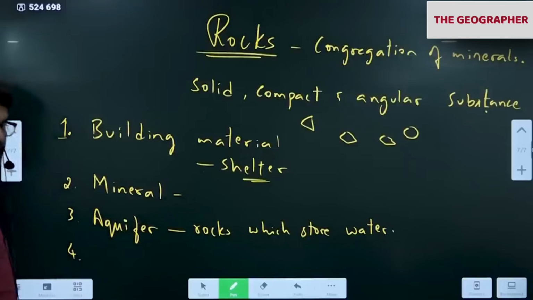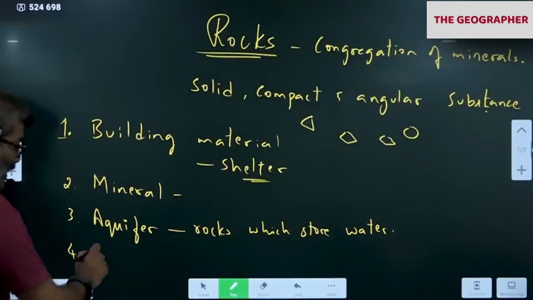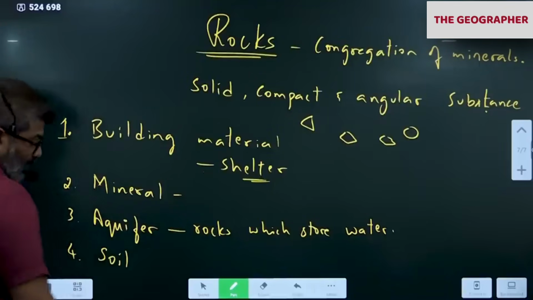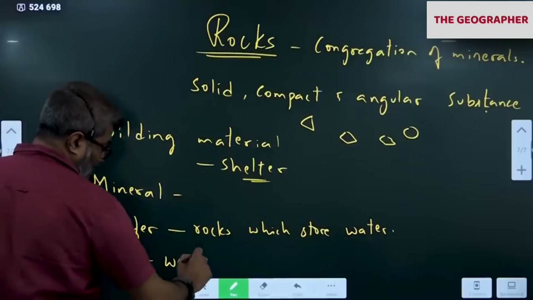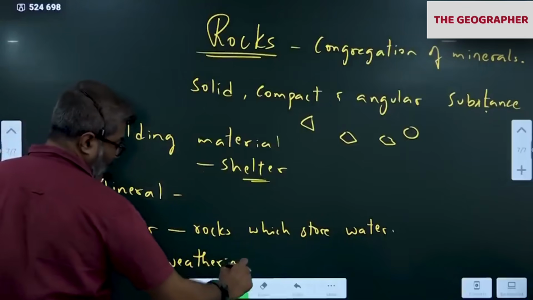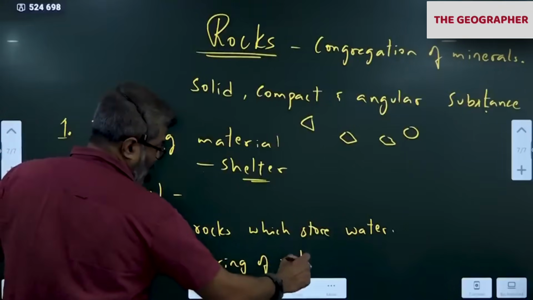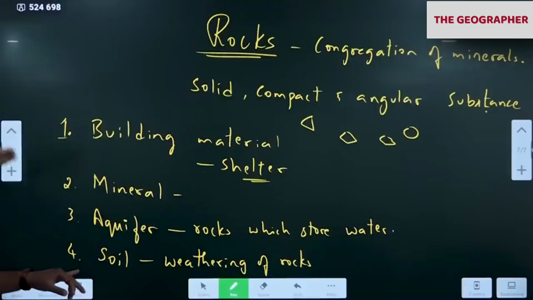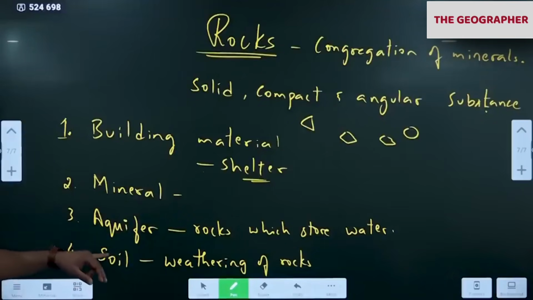Next, fourth importance. Weathering of rocks gives us soil. What is weathering? Means disintegration. When the rocks weather, they disintegrate, they become soil. So soil is another precious resource we have on which we grow crops. Soil helps us to produce food. It provides us food security. And the soil comes from where?